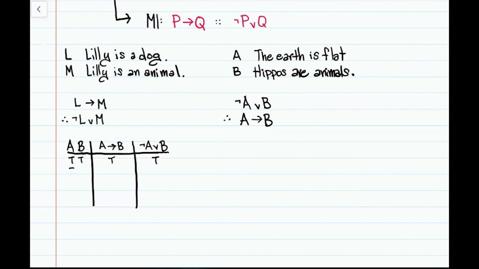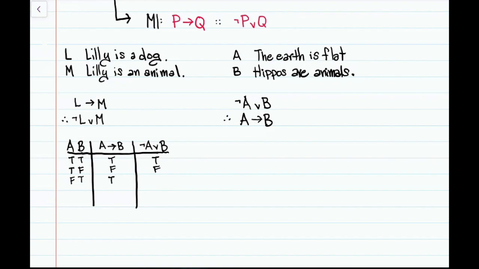Then we have the possibility that A is true and B is false, in which case the conditional if A then B will be false. And if A is true, then not A is false. And if B is false, then the disjunction not A or B is false. And here we have false, true, because a truth functional conditional is true if its antecedent, in this case A, is false. This will be true.